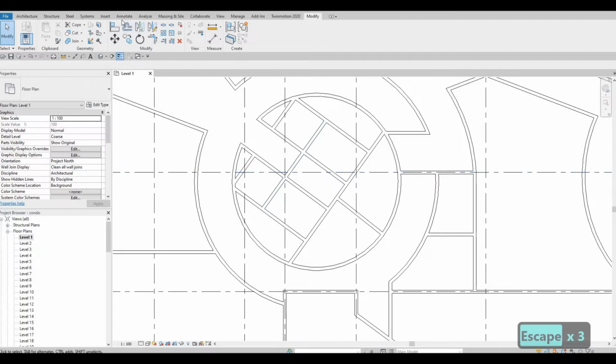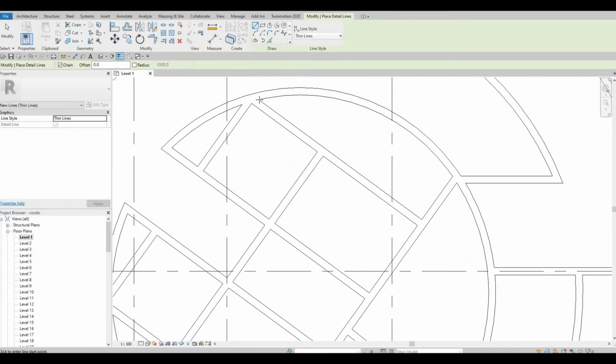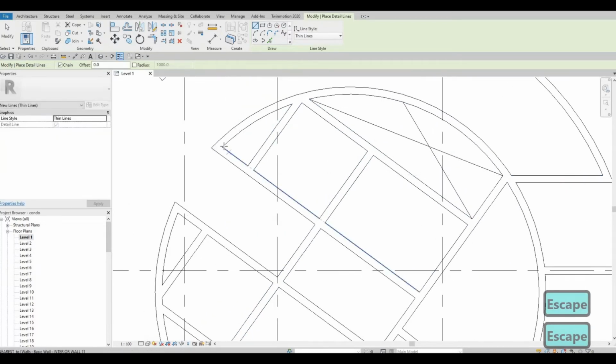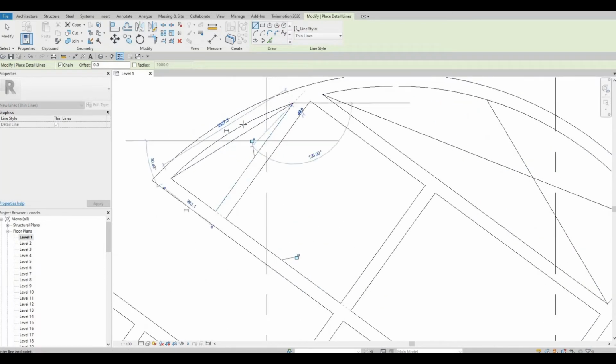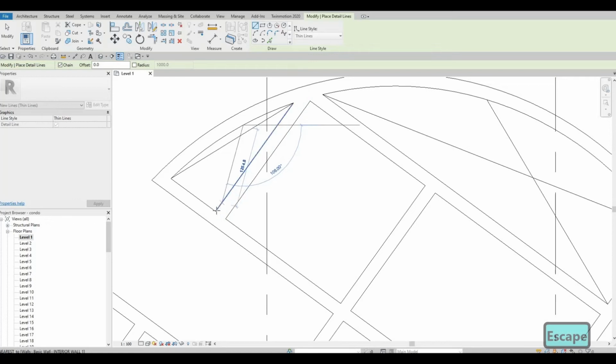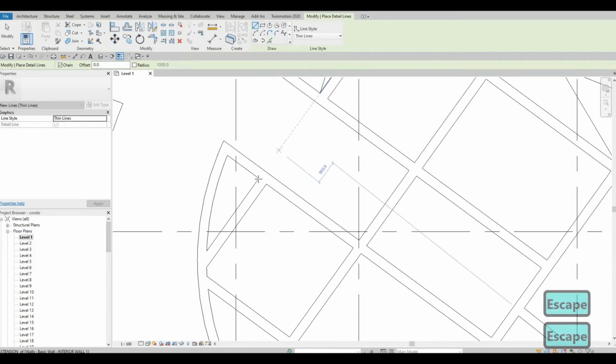And then now we just need to go to annotate again. Detailed line, thin line, so it's good enough. And we just need to add an X mark. And then X mark right here as well, and then here as well.